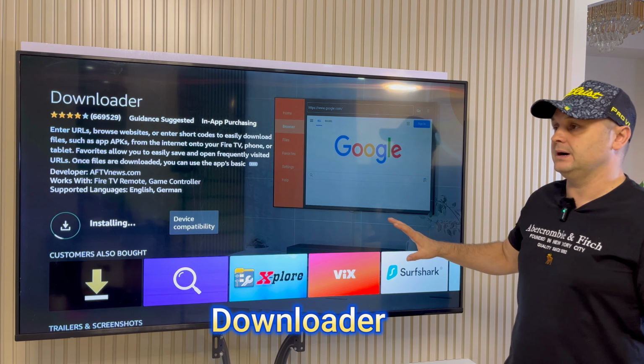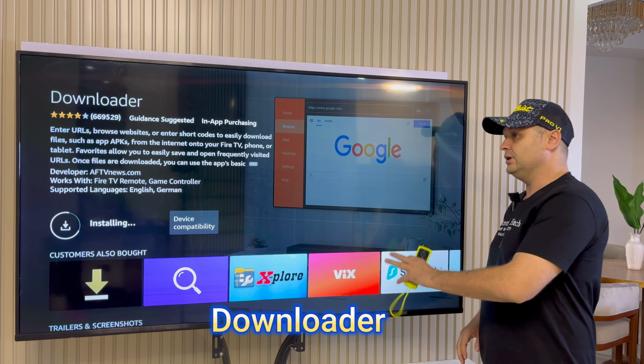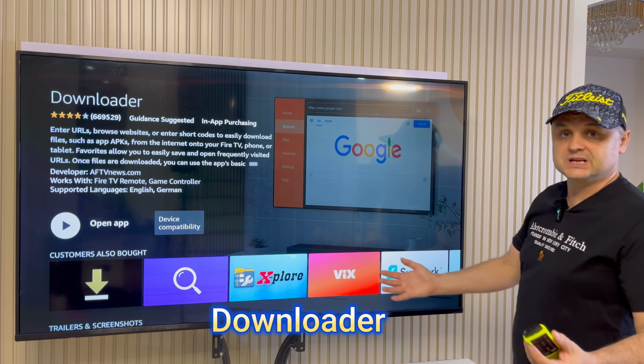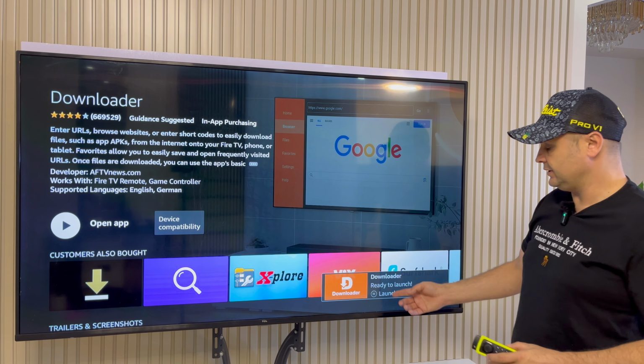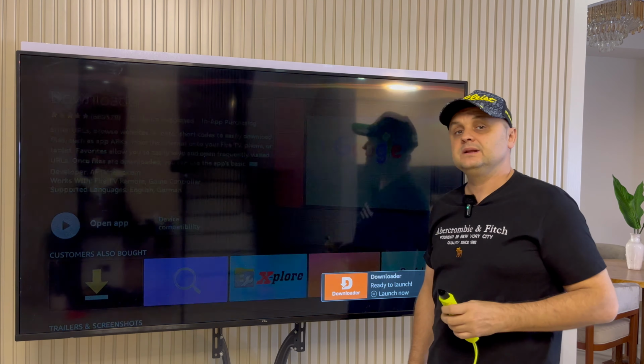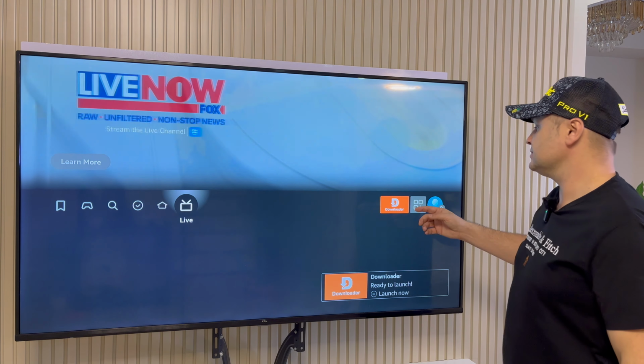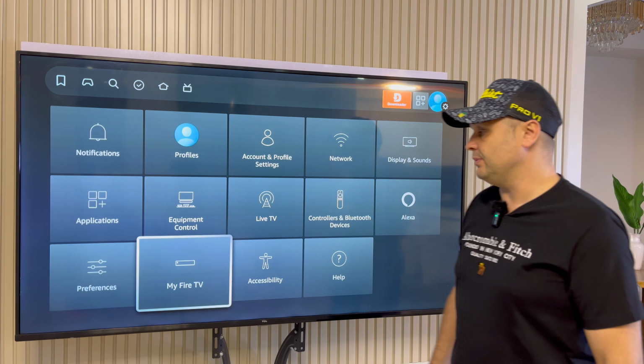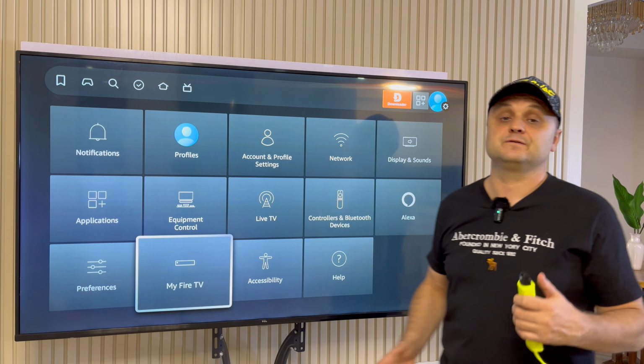But we're not going to open it up once it installs. All we're going to do is hit the home button once it verifies that it installed successfully for us. Okay, there you go. We're just going to press that home button. Now there's a couple of steps that we need to take. So we're going to go to settings once that's done. And we're going to go to my Fire TV again, like we did in the first step.